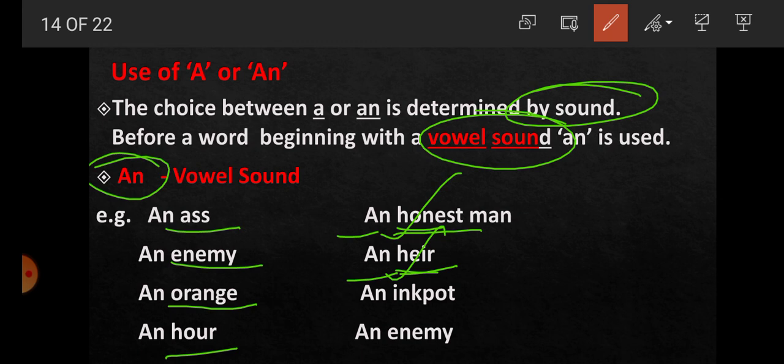So we have to get it that any word starts with which sound? Is it consonant sound or vowel sound? Next example, an ink pot. Here ink pot starts with a vowel sound. Last example, an enemy. Here, students, enemy starts with a vowel sound. So here we get it that if the word starts with a vowel sound, we have to use an.